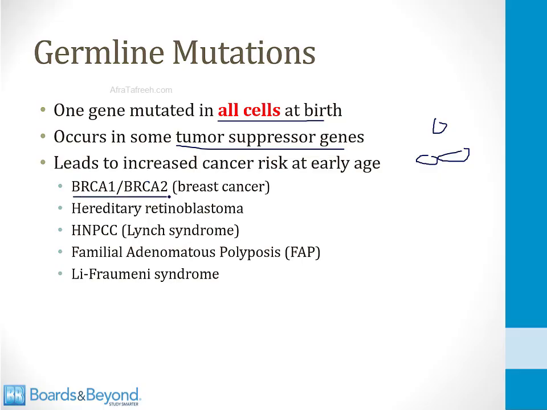The BRCA1, BRCA2 genes in breast cancer can be inherited as a germline mutation. Same is true for hereditary forms of retinoblastoma. HNPCC or Lynch syndrome and FAP syndrome are both colon cancer syndromes. And finally, Li-Fraumeni syndrome is a syndrome involved with multiple malignancies. But all of these involve a germline mutation, which makes it very easy for a cell to acquire a second mutation of a tumor suppressor gene because all cells are born basically with one mutated gene.